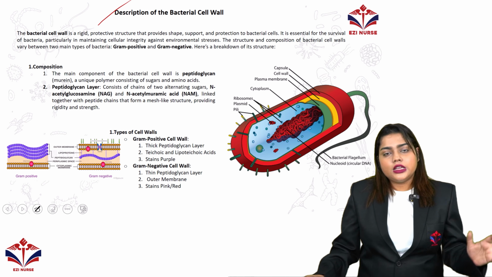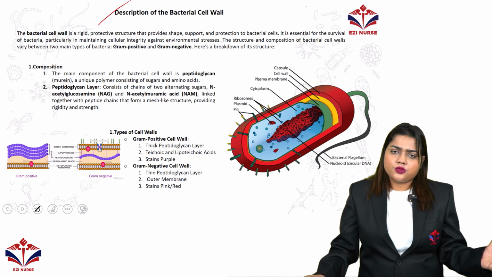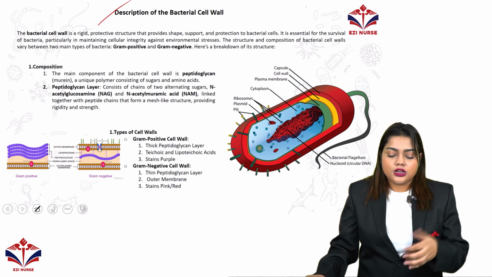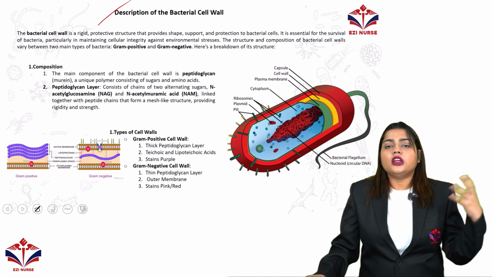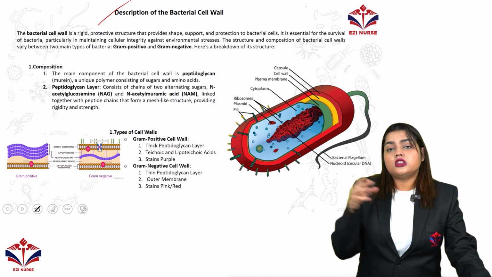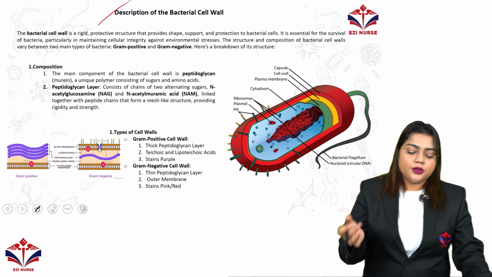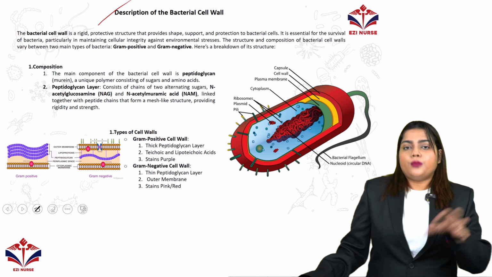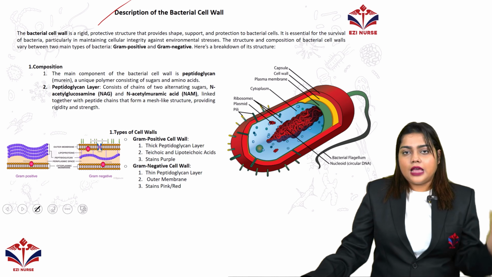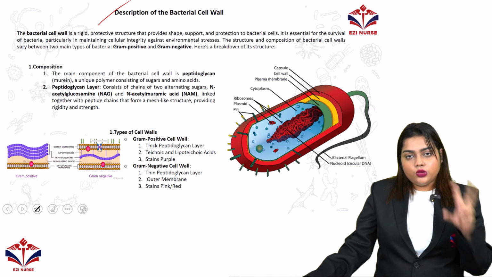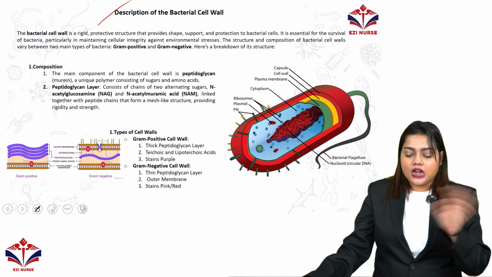As with every cell, in bacteria the cell wall protects the shape and gives different kinds of support. The structure or composition of bacterial cell walls varies between two main types, based on which type of bacteria it is: gram positive and gram negative.